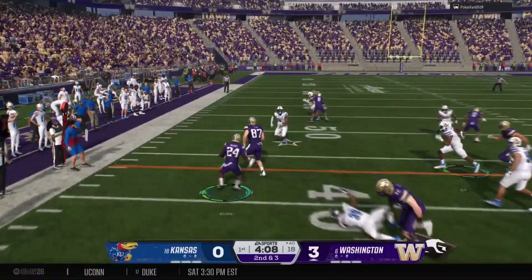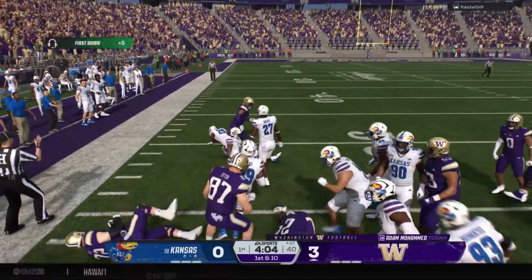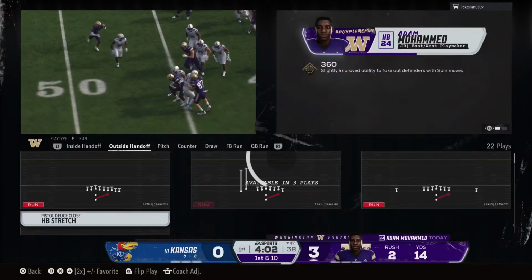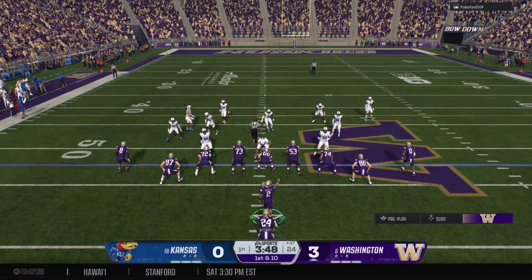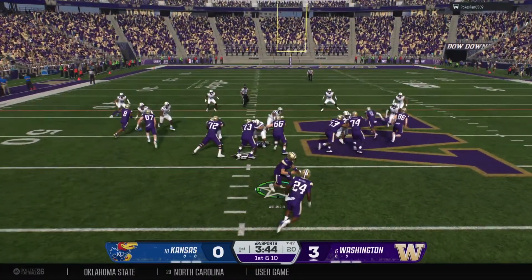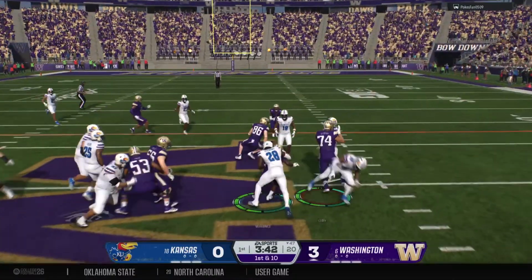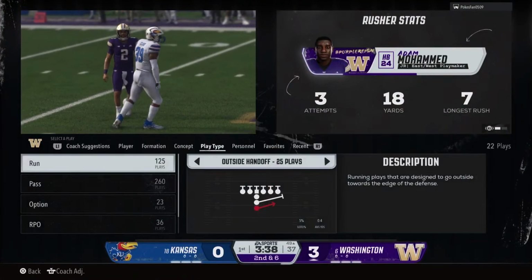Takes the ball and heads to the left side. Tackle is made. That's good for a first down at the 47. What a great battle here at the line of scrimmage. Good push by the offensive line, and the back does enough to be able to pick up the first down. They pick up 4, so second down and 6 coming up.